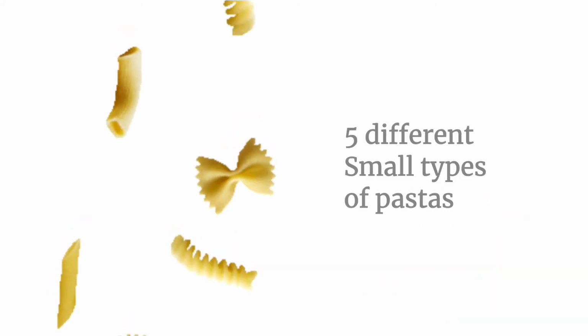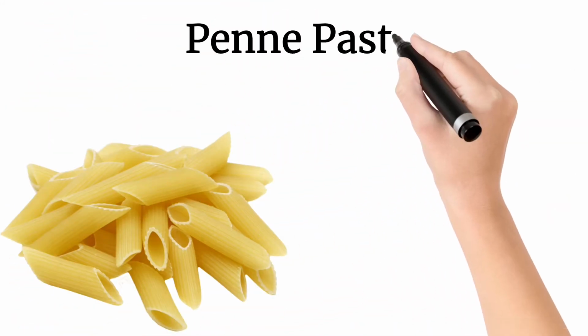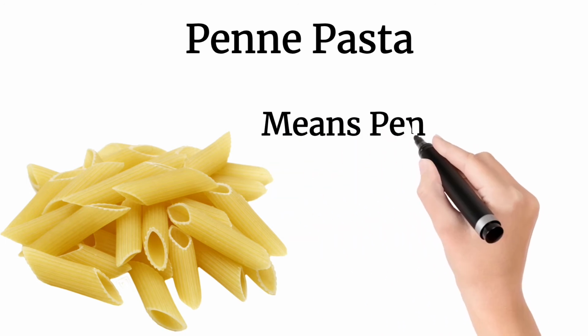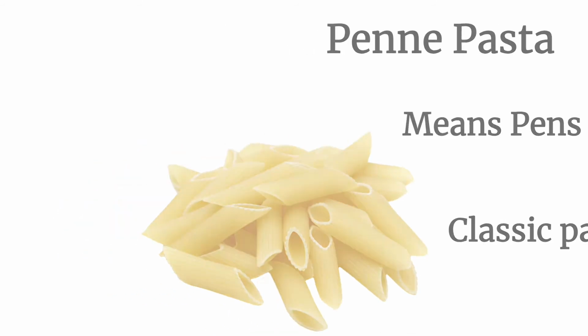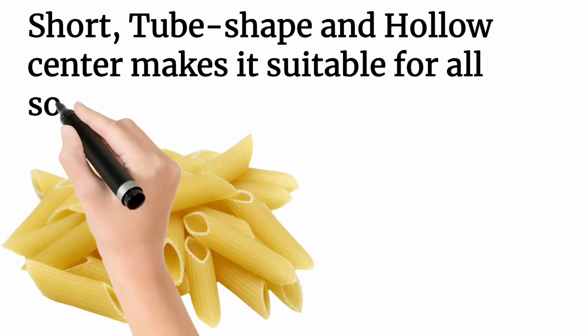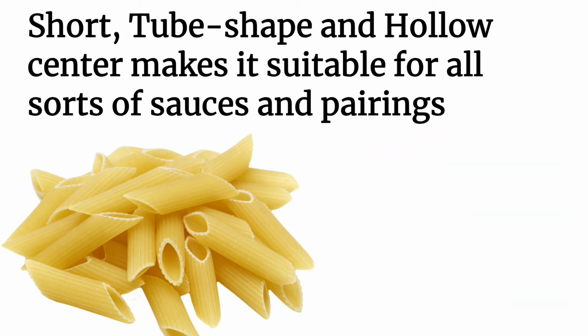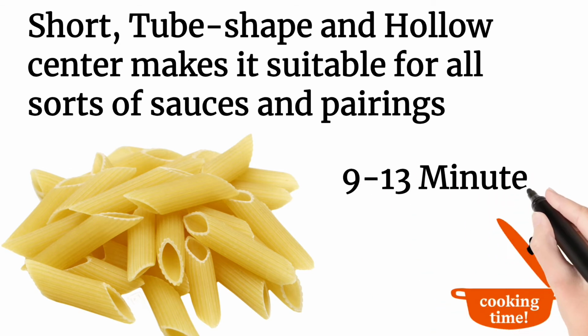Let's see the 5 different small types of pasta. 1. Penne pasta. Penne means pens. Penne is a classic pasta type and pantry staple. The short, tube shape and hollow center make it suitable for all sorts of sauces and pairings, from chunky meat sauces to delicate creams. Cooking time is 9 to 13 minutes.